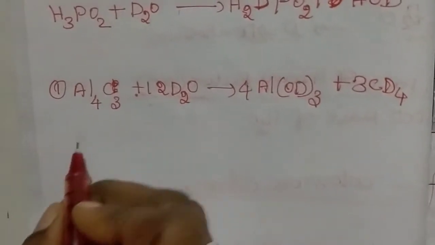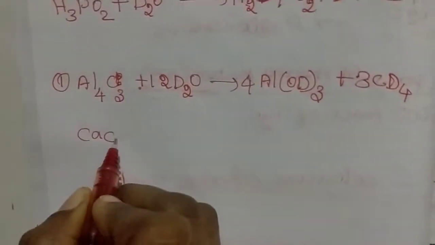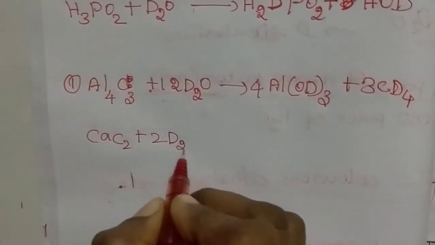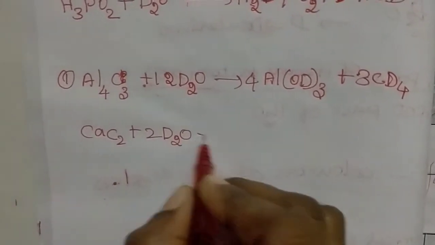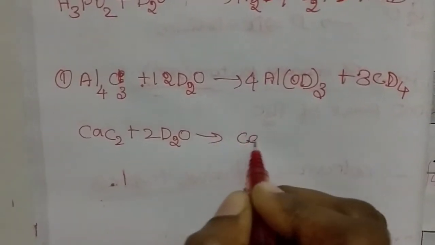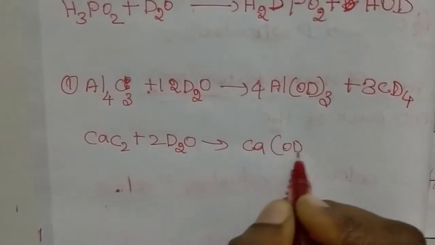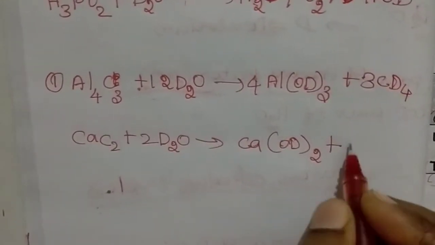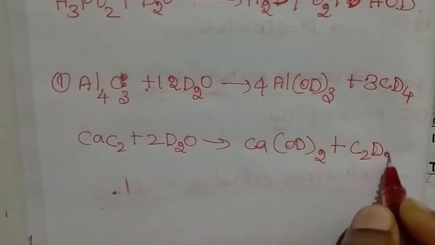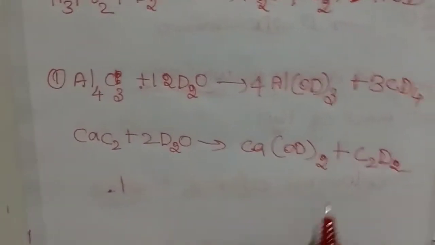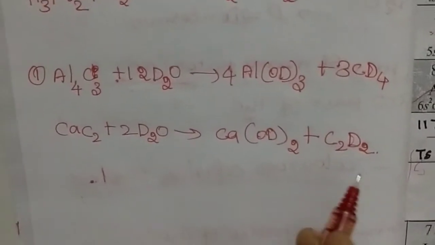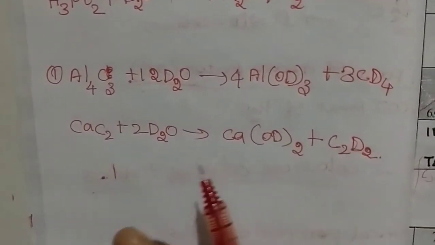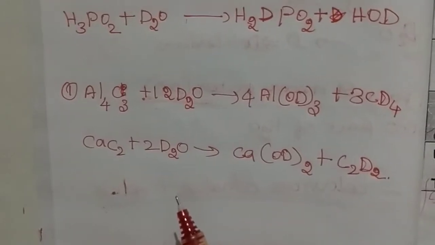The next example, CaC2 treated with 2 molecules of heavy water D2O gives Ca(OD)2 plus C2D2. So they form deuterium-containing compounds by exchange with the other compound.